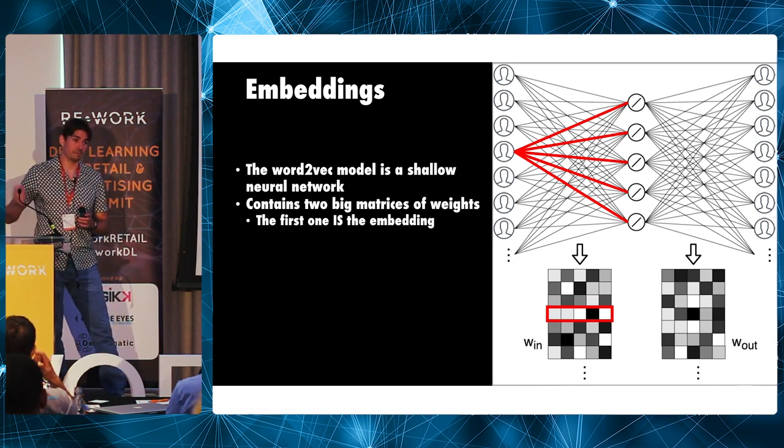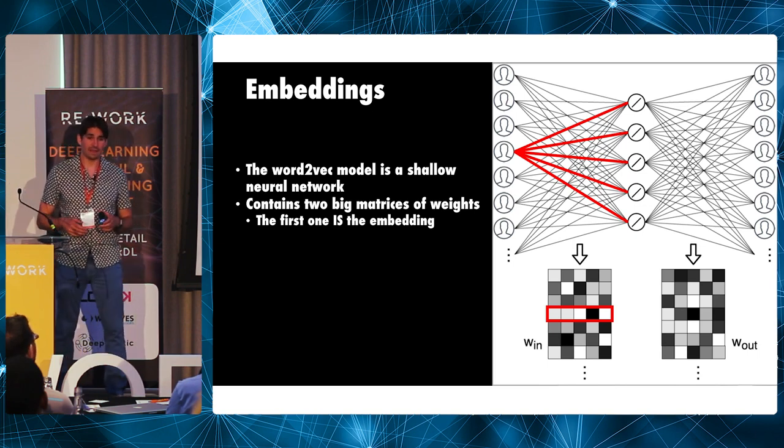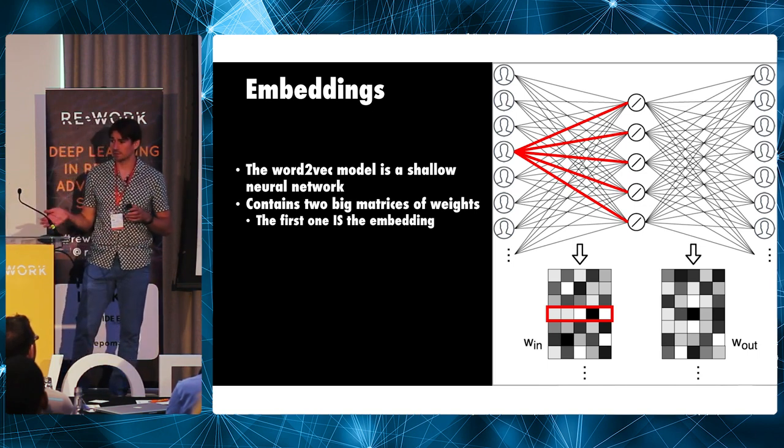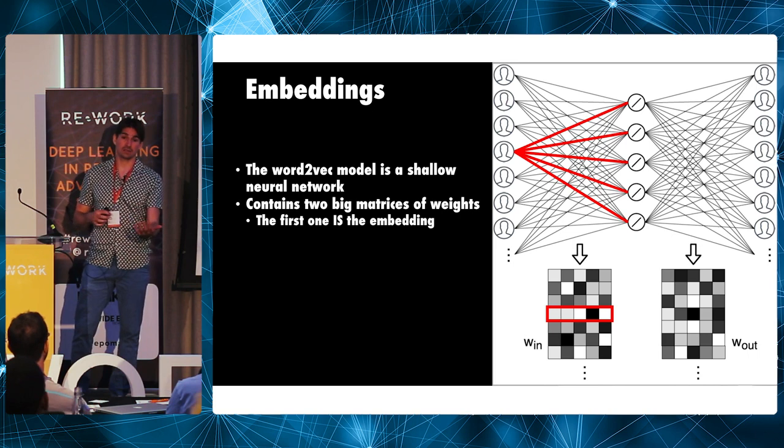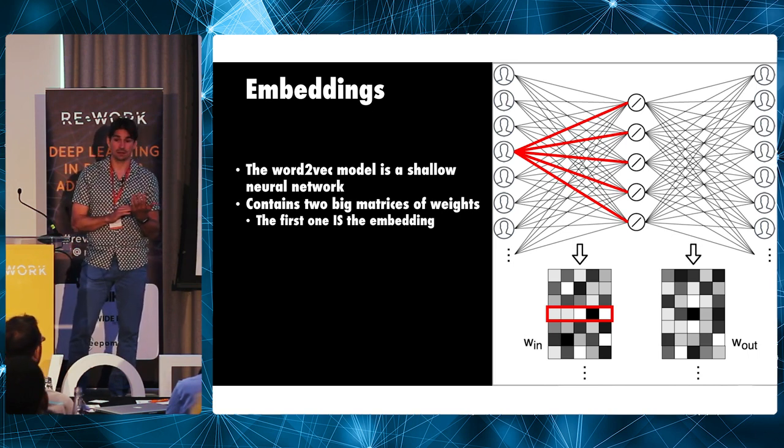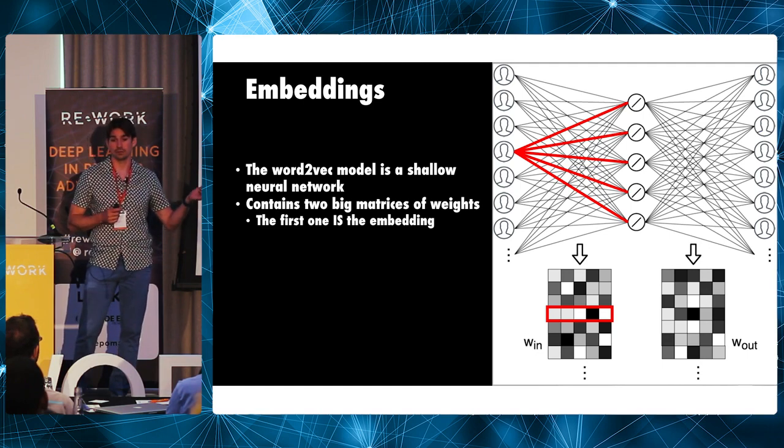At the end, you use a softmax to get a probability of an output word given an input word. And then once you've trained this on maybe 1 billion words, you take out W in, and that becomes your embedding. And so each row of that is something you then just feed into your random forest.